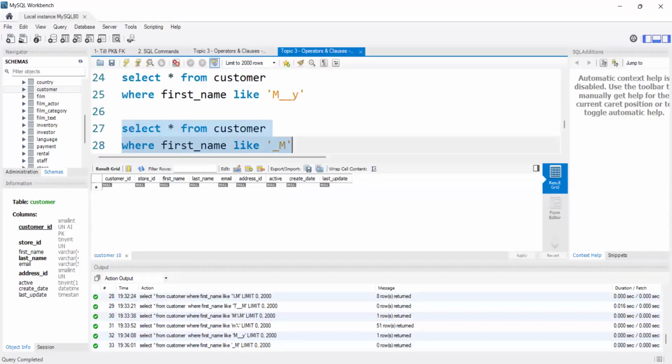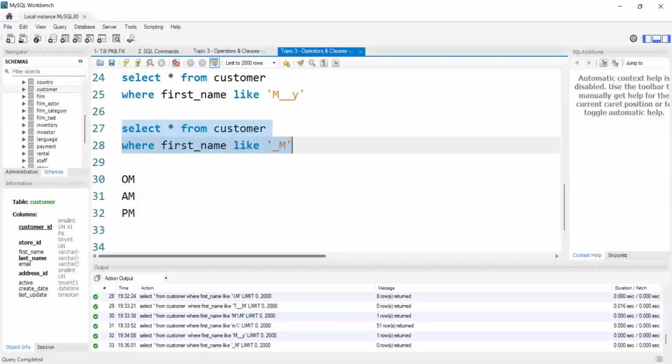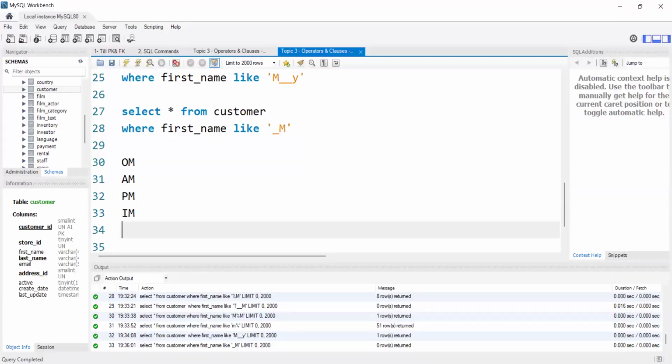We don't have such data. That's the reason we are not getting anything. But basically, if we write it like this, the output should be like this. The first letter can be anything and the second letter can be M. Two underscores can be given, or three or four underscores can be given, and the fourth letter can be M. Any number of underscores can be given, and that should be the count.